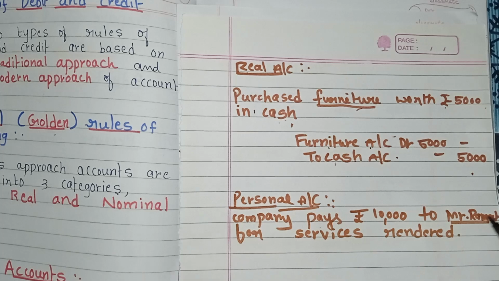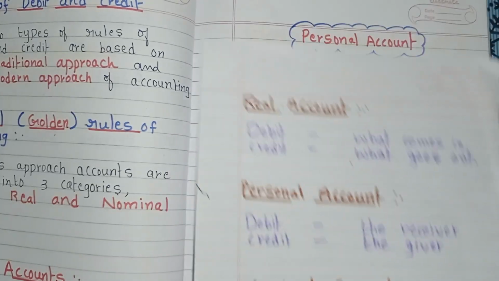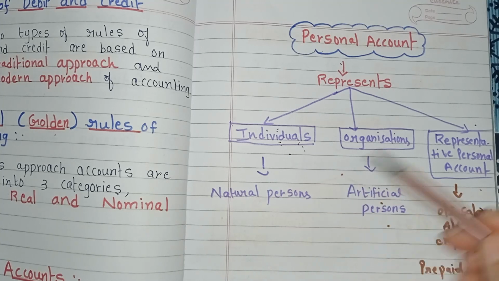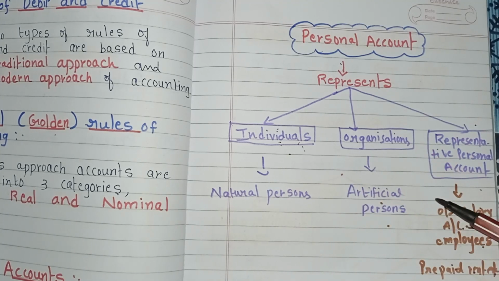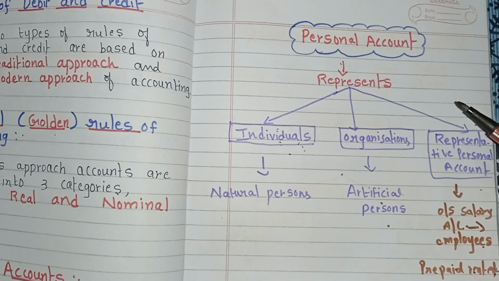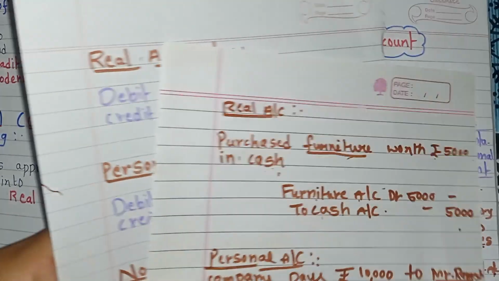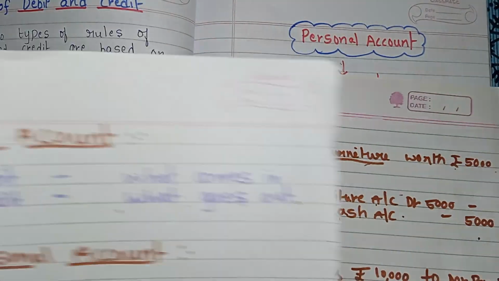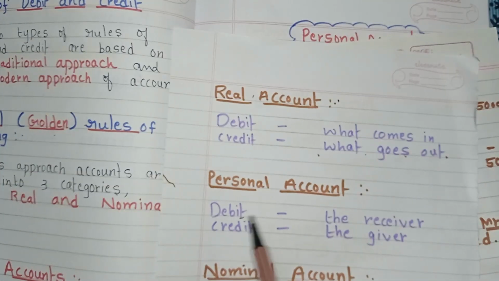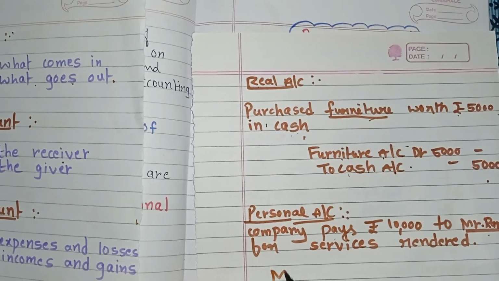So we have to check the rules of personal account. Because personal account represents the individuals. They are natural persons. Organizations are the artificial persons, or representative personal accounts are indirectly related to individuals or groups of people. Mr. Ramesh is the natural person. So what is the rule of personal account? Debit the receiver. Who is the receiver in this transaction? Mr. Ramesh is the receiver.